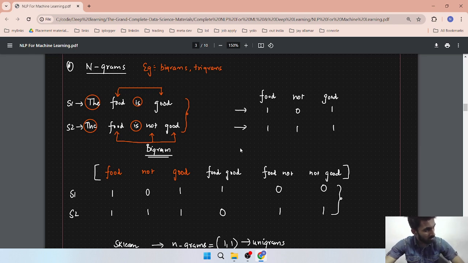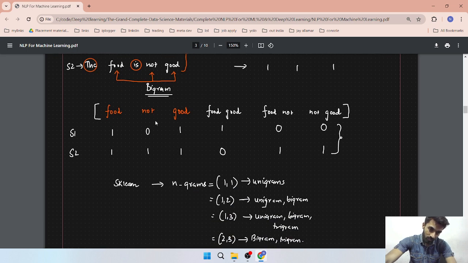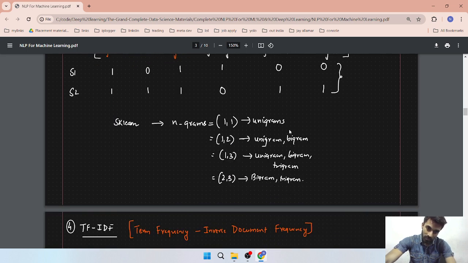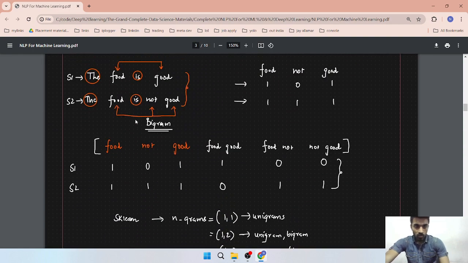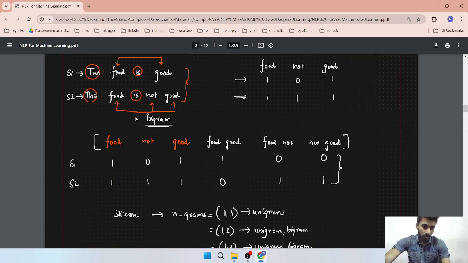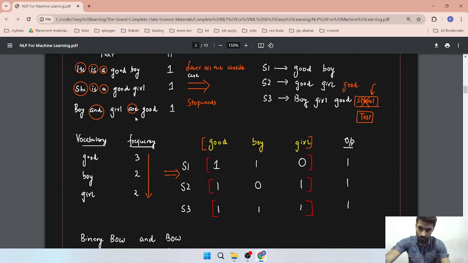Sometimes a word comes repeated, like in every sentence "name" comes after "my", which is why we use bigrams and trigrams. So we have unigram, bigram and trigram. This is the advantage and disadvantage of bag of words.